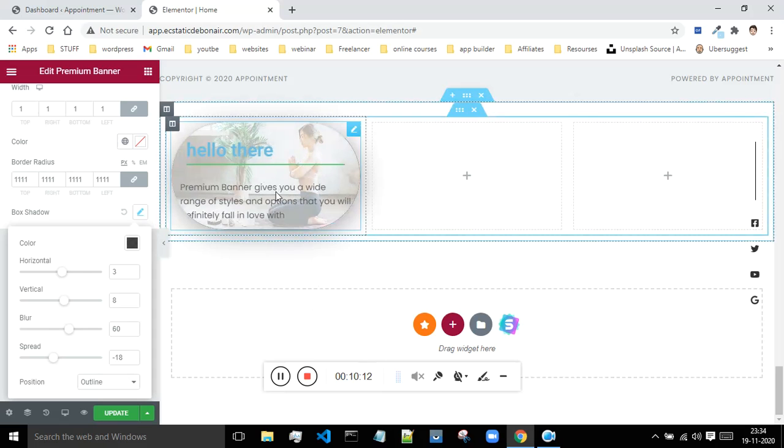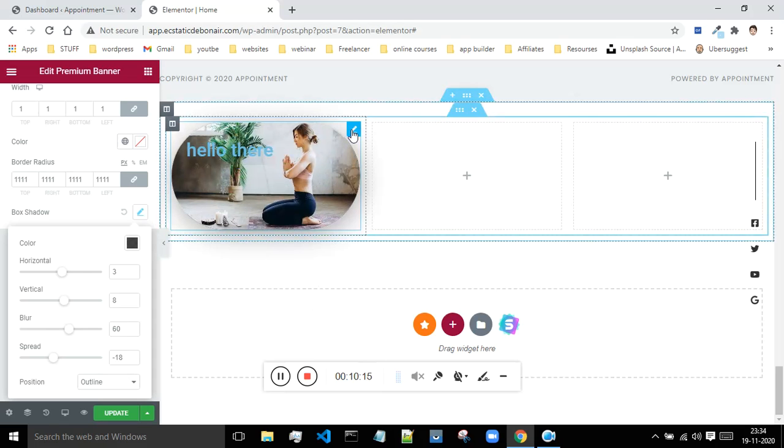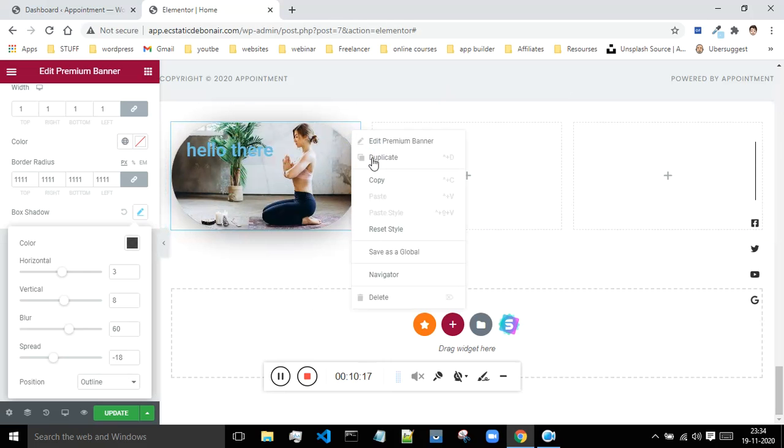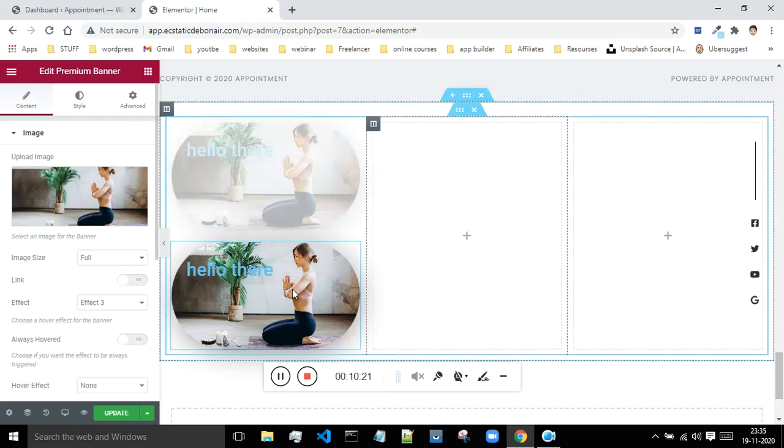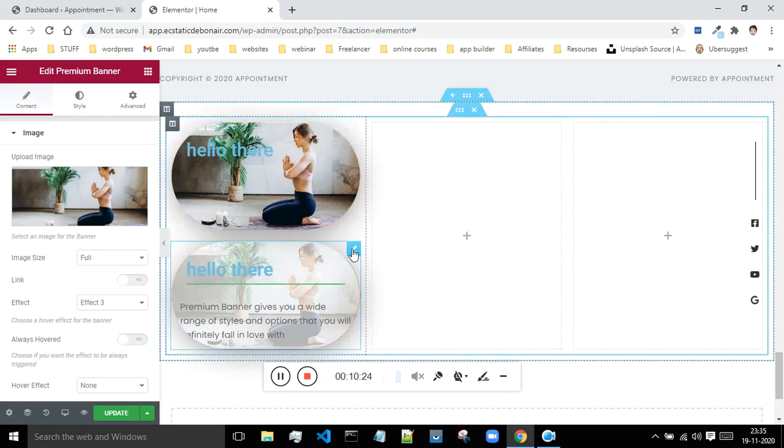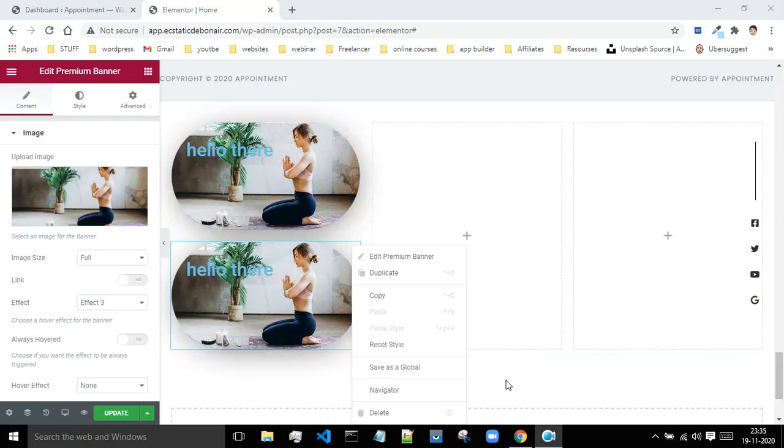If you want to duplicate this, then do one thing, just click on this pencil icon, right click on it and click on duplicate. Whatever is there inside of this container will get duplicated. Oops, it got duplicated vertically. I don't want it to get duplicated vertically. I want it to get duplicated horizontally.